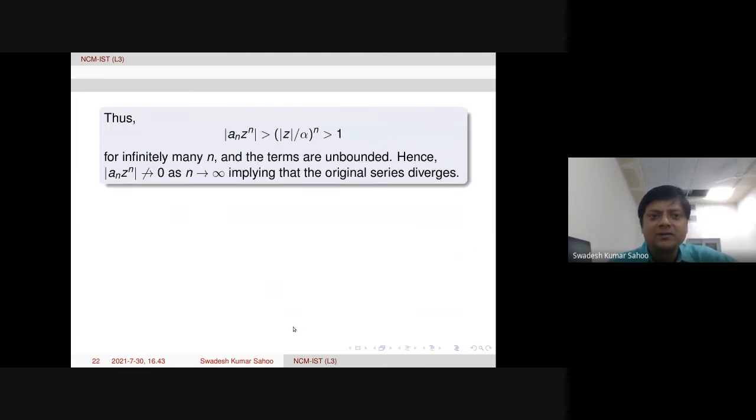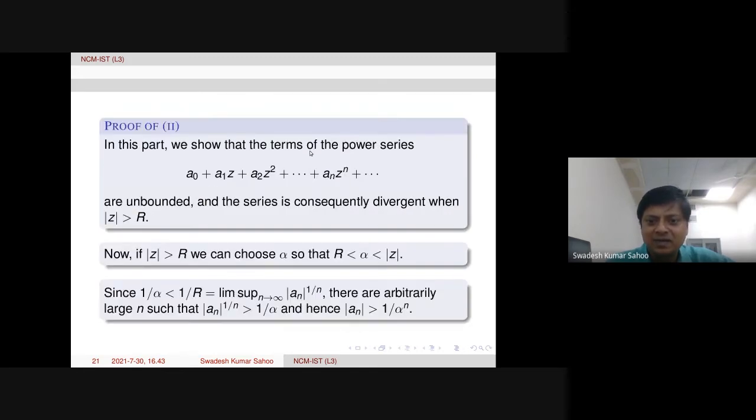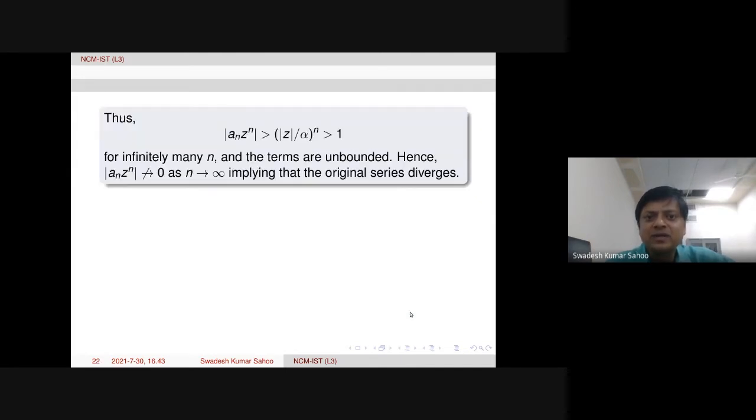Now we see the modulus of a_n z power n. Mod z I keep as it is. Then the modulus of a_n is bigger than 1 over alpha power n, which is what we just got, so I put that here. Of course, this is for infinitely many large n.